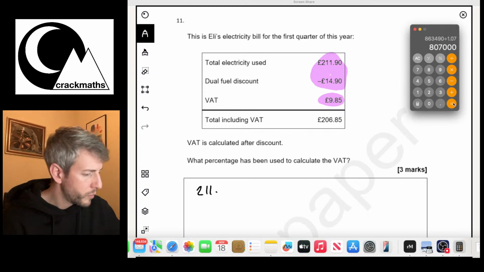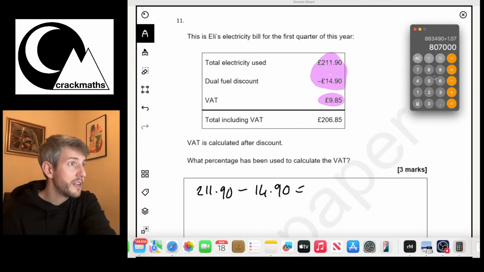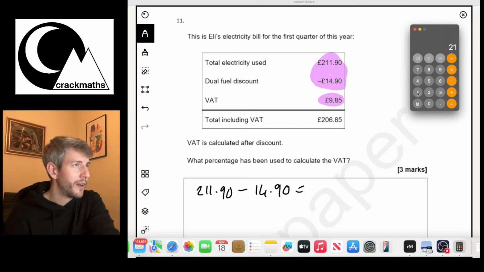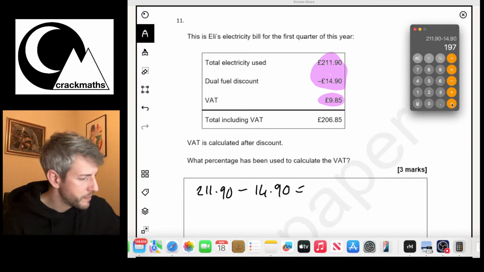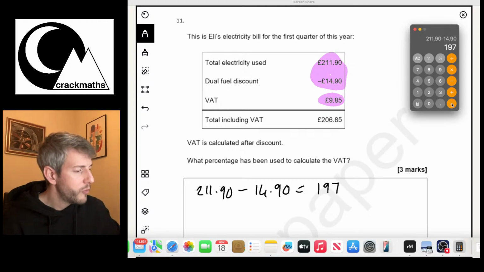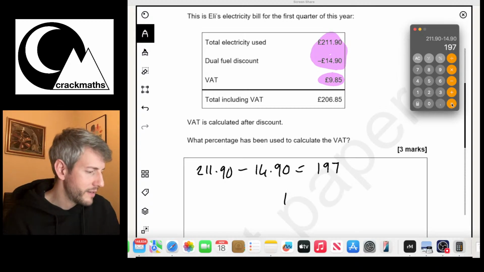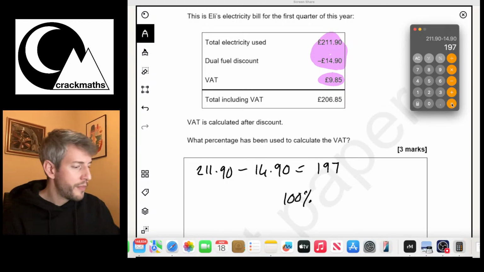So 211.90 minus 14.90 equals, I'm just going to use the calculator. We could work this out in our heads, but it's a calculator question. £197. Okay, so if we know that 100%, because remember VAT is added on to the bulk of the money, so this £9.85 will be a percentage of that.